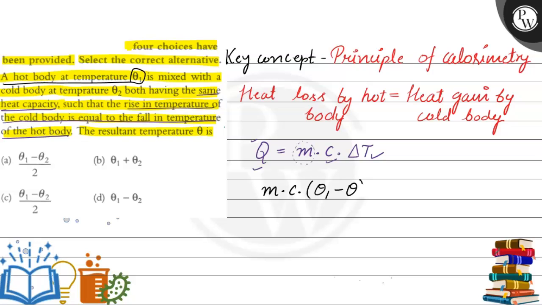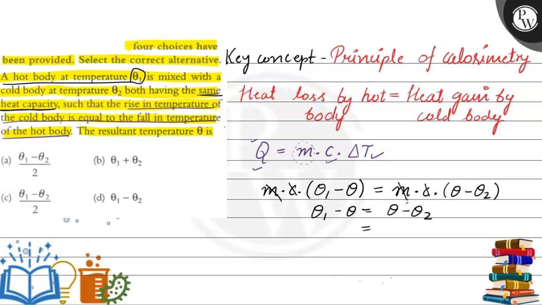We will subtract the resultant temperature from it. That will be the temperature change of heat loss, and the mass times specific heat capacity, as they have told us the heat capacity is the same, times theta minus theta 2, as the colder body's temperature will be lower and the resultant temperature will now be higher, so we will write it as theta minus theta 2. On solving, specific heat capacity and mass cancel each other, and it comes out to be theta 1 minus theta is equal to theta minus theta 2.